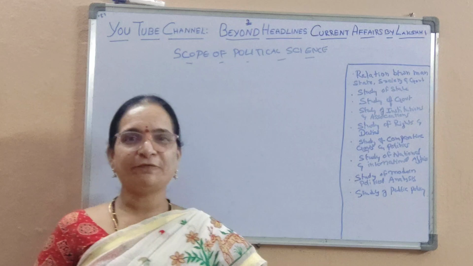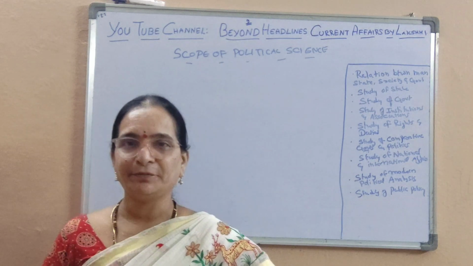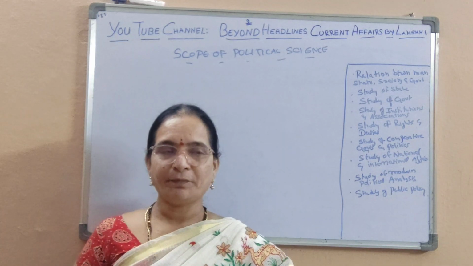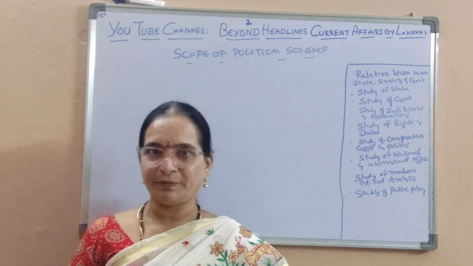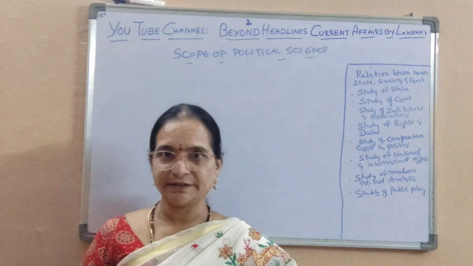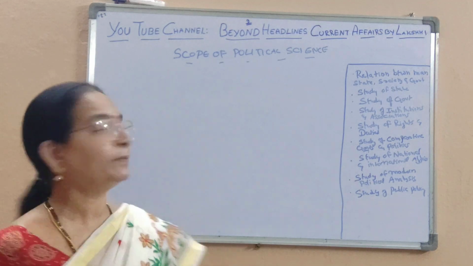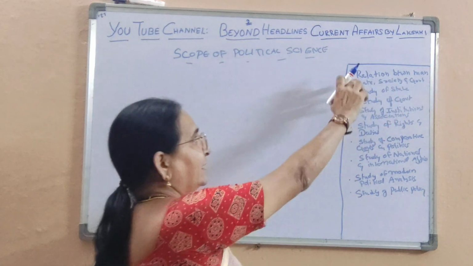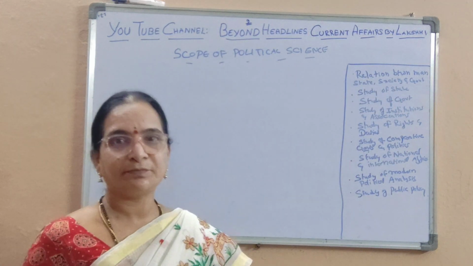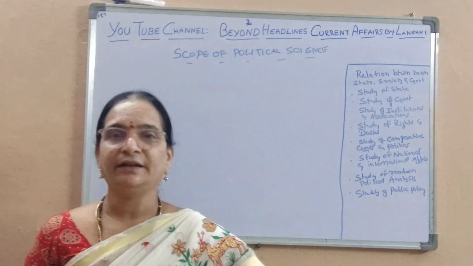So, scope of political science is the subject matter that is covered by political science. Scope covers all the topics that are under the study of political science. So, let us discuss topic by topic. The first one is, it discusses the relationship between man with state, society and government.